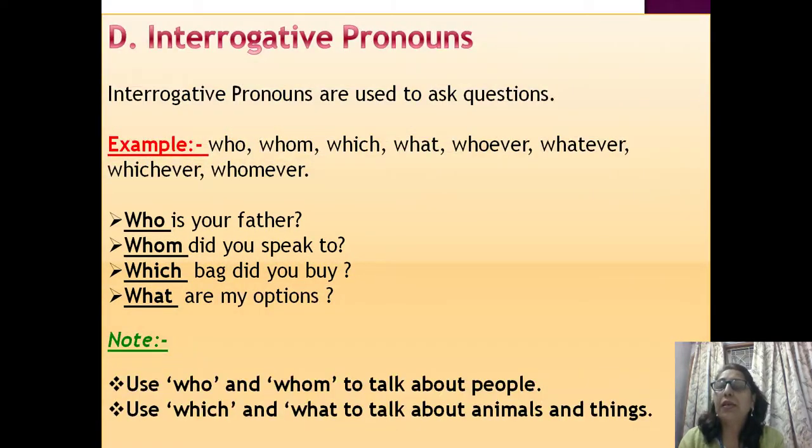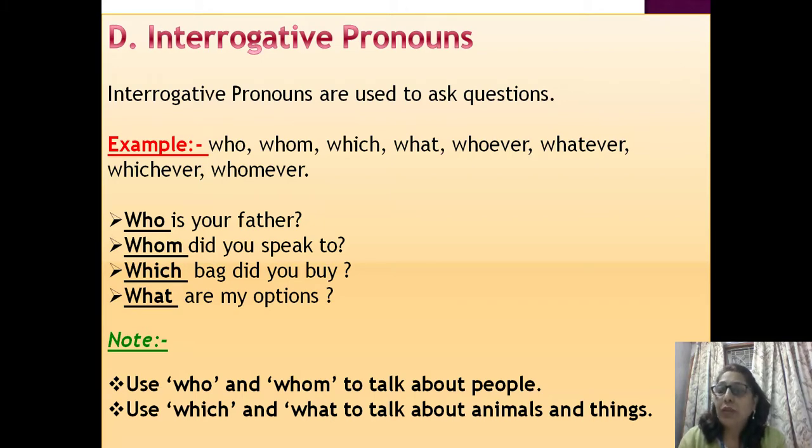Next kind is interrogative pronouns. Interrogative pronouns are used to ask questions. For example, who, whom, which, what, whoever, whatever, whichever, whomever. Who is your father? Whom did you speak to? Which bag did you buy? What are my options? These are the examples of interrogative pronouns.